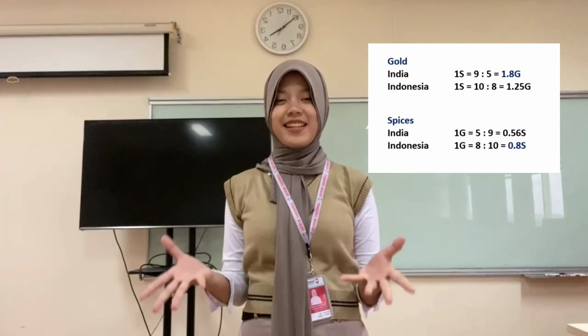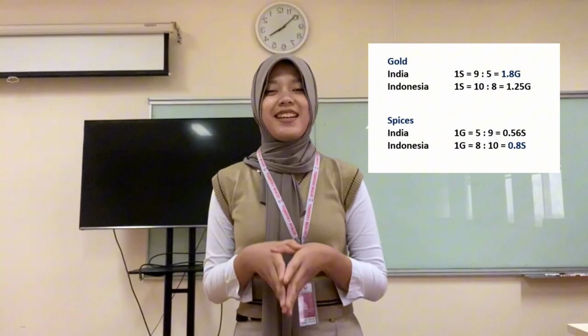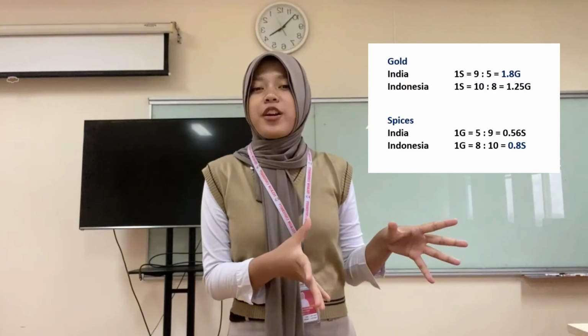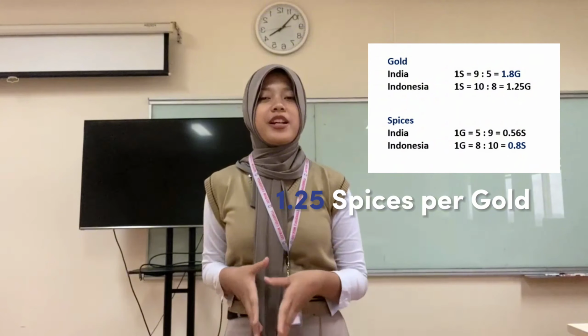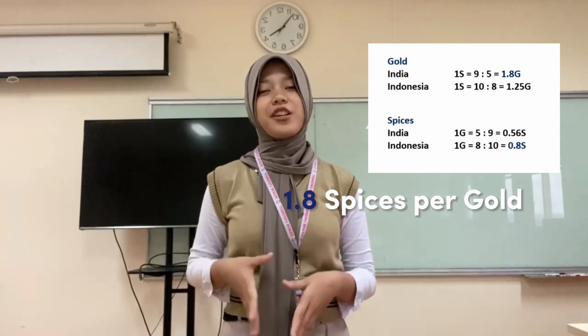And for Indonesia, it will be profitable to trade gold for spices in India. What Indonesia gets from its own production of spices is 1.25 spices per gold, while what Indonesia obtains from India is 1.8 spices per gold.